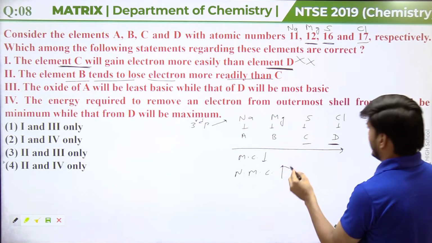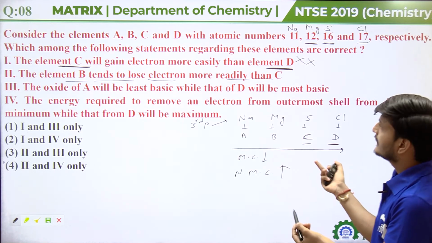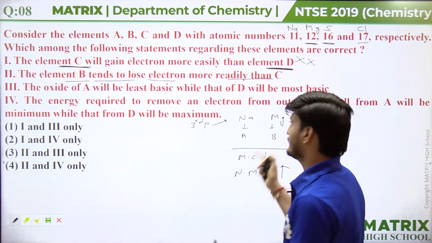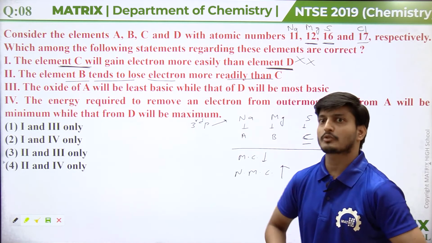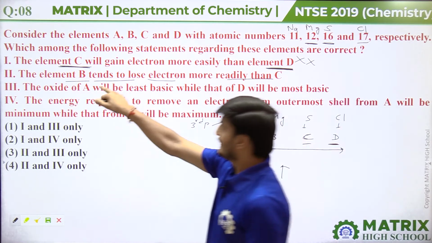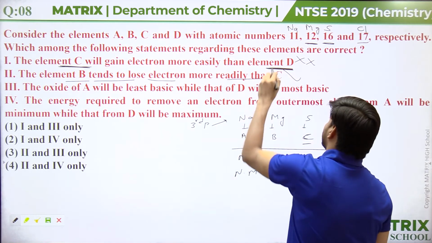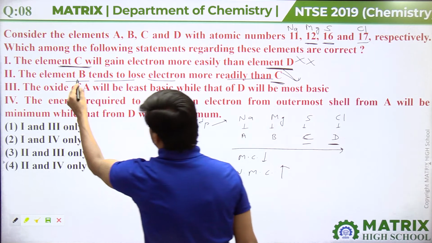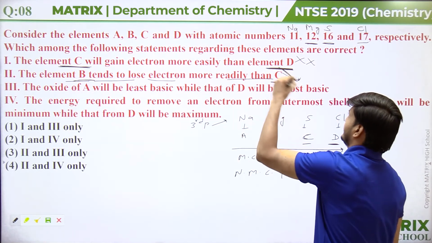See guys, C is sulfur and sulfur is a non-metal, and element B is magnesium. Magnesium is a metal, and we know very well magnesium can lose electrons more easily than non-metals. So obviously element B tends to lose electrons more readily than C. This is the correct statement, guys, because C is a non-metal and B is a metal, and a metal can lose electrons more easily. Okay, so this is the correct statement.